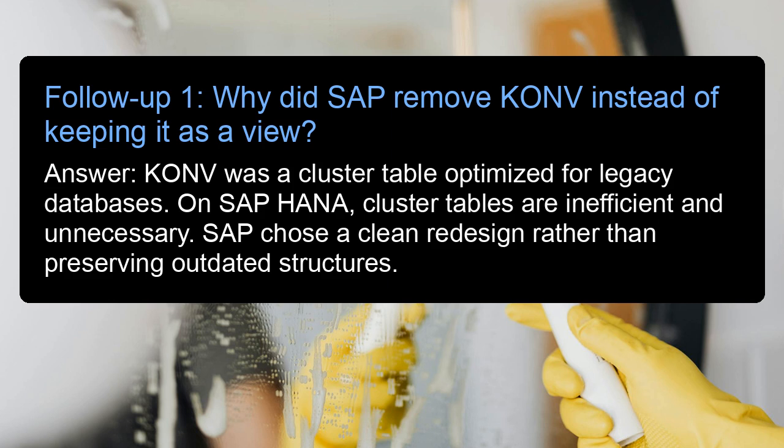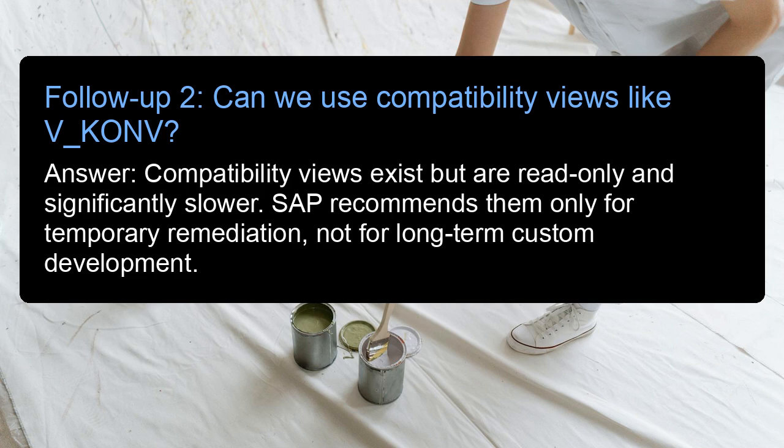Follow-up 1. Why did SAP remove KONV instead of keeping it as a view? Answer: KONV was a cluster table optimized for legacy databases. On SAP HANA, cluster tables are inefficient and unnecessary. SAP chose a clean redesign rather than preserving outdated structures. Follow-up 2. Can we use compatibility views like VKONV? Answer: compatibility views exist but are read-only and significantly slower. SAP recommends them only for temporary remediation, not for long-term custom development.